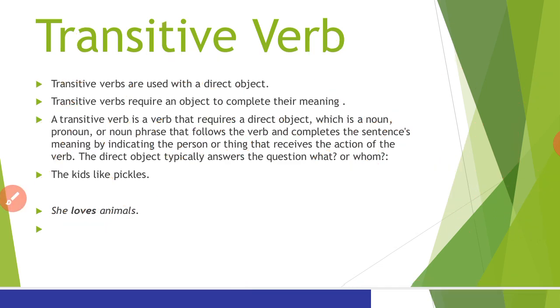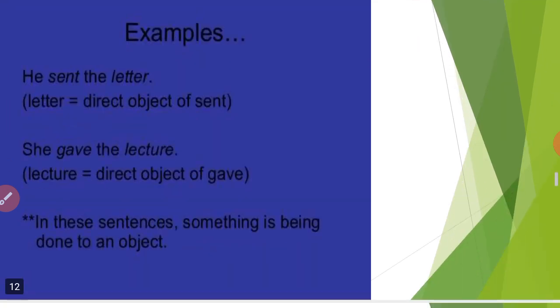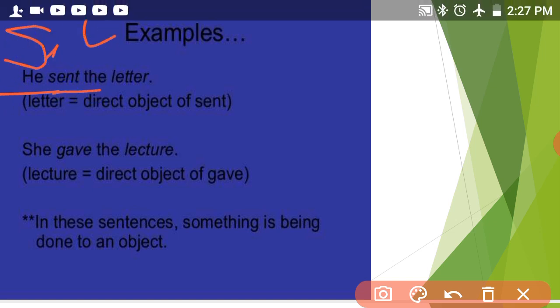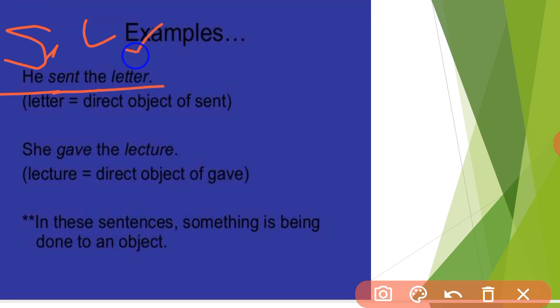Now, "He sent the letter." So the subject: who sent the letter? He. So you get the subject. Sent is the verb and the letter is the object. This means a transitive verb needs a direct object: letter.